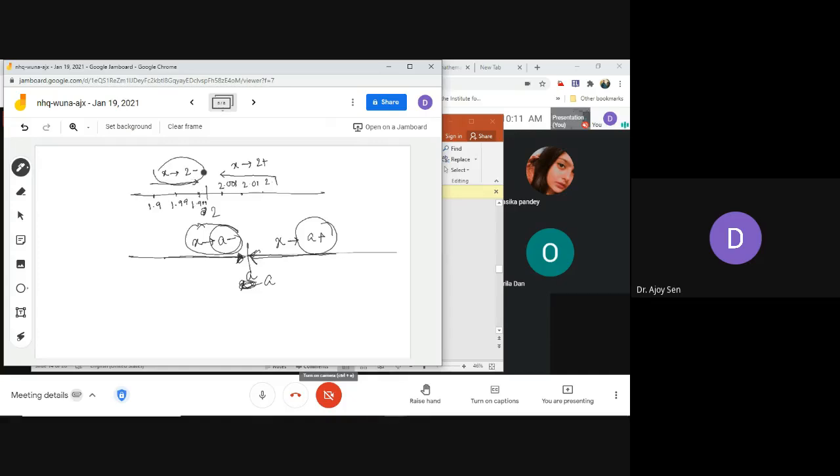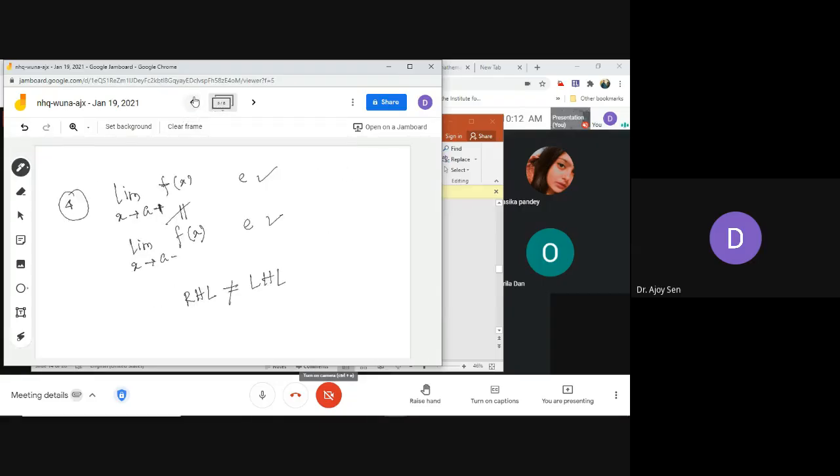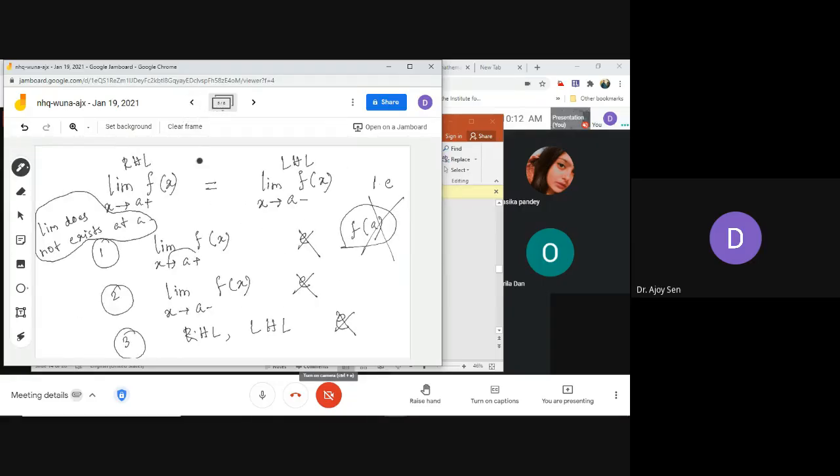Okay, so this is the exact idea of what is meant by 2 minus or 2 plus. Simultaneously we will check the value of the function f of x as x is approaching 2 plus and as x is approaching 2 minus, and then we check whether the limit exists or not. I have told you the condition of existence of limit, and in what cases this limit does not exist.